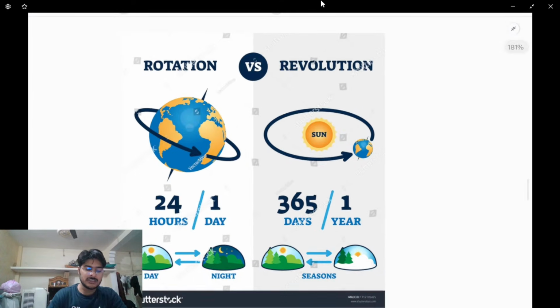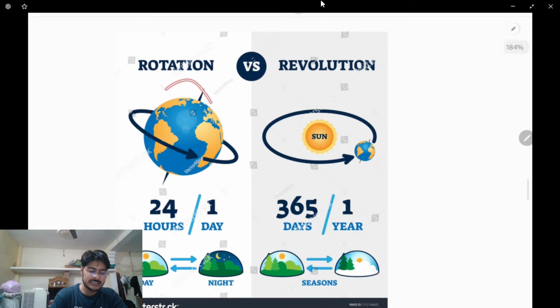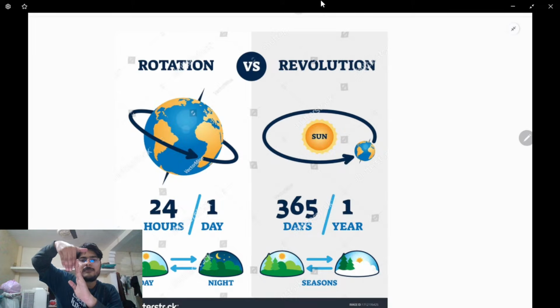For example, rotation. What is the meaning of rotation? In the first picture you can see here, something is moving around itself, on its own axis. For example, you can see my hand. It is right now moving in its own direction, right and left. That is rotation. And if this is my fist and my hand is moving around it like this, that is a revolution. Clear, everybody? This is revolution.